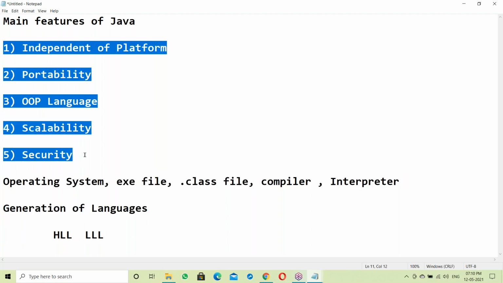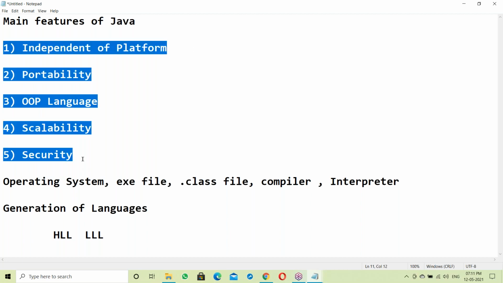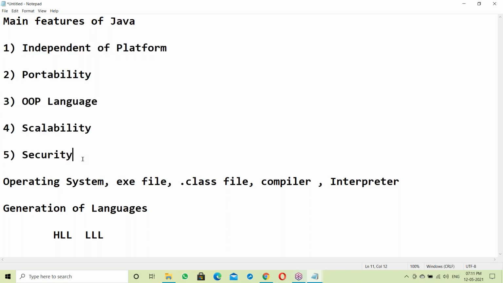I can explain Java features directly, but that looks like rote memorization of definitions. I don't want to make you like that. I want to explain including internals: how Java made us independent of platform, and how the JVM is working and makes Java platform independent. Simply, I could explain the definition and go to the next topic, but that is not my way.